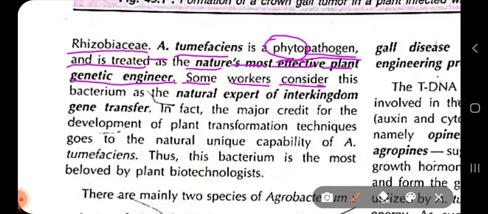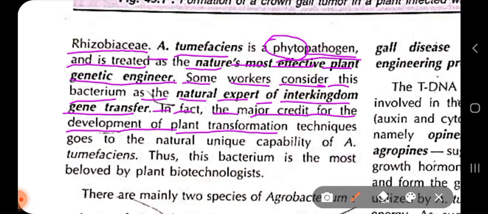Some workers consider this bacterium the natural expert of interkingdom gene transfer. They can transfer genes from their genome into a host plant of a different species. In fact, the major credit for the development of plant transformation techniques goes to the natural unique capability of Agrobacterium tumefaciens.